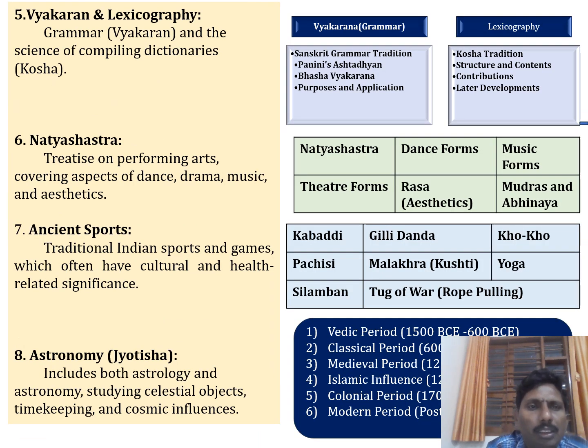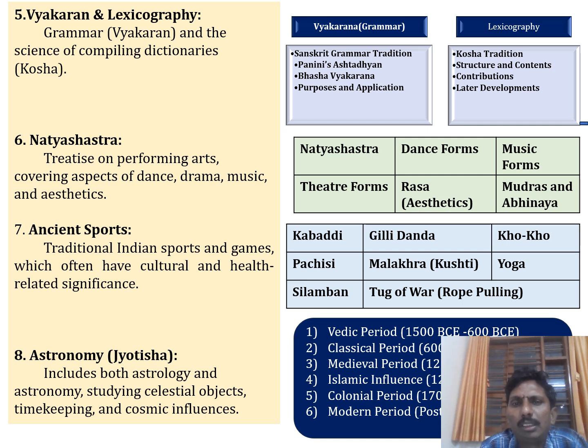The fifth point is Vyakarana and Lexicography. Vyakarana means grammar, and lexicography is the science of compiling dictionaries like Kosha. That is what we want to discuss. In Vyakarana, the Sanskrit grammar tradition, we have Panini's Ashtadhyayi, we are familiar with that.